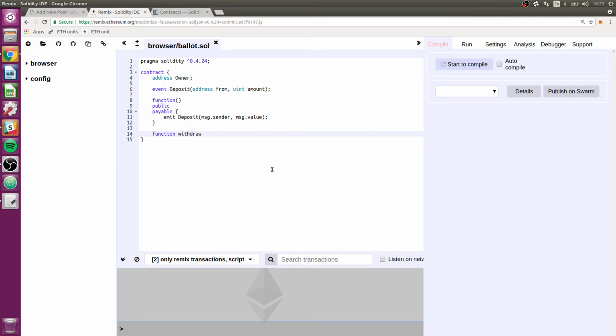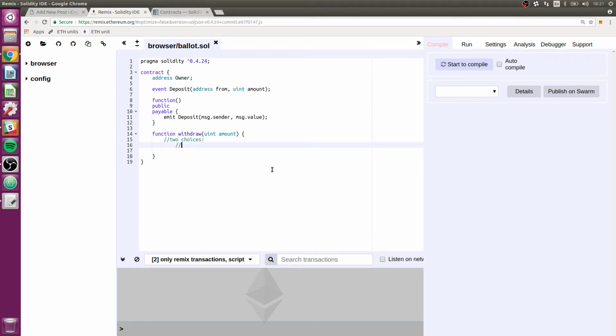Withdraw. And we need to ask how much the owner wants to withdraw. And we also want to make it so only the owner can withdraw. Obviously, we don't want just anybody to withdraw. We could do this in two ways. I'm just going to make some comments here to put some words down for my thoughts. There's two choices here that come to me. I'm sure there's actually more.